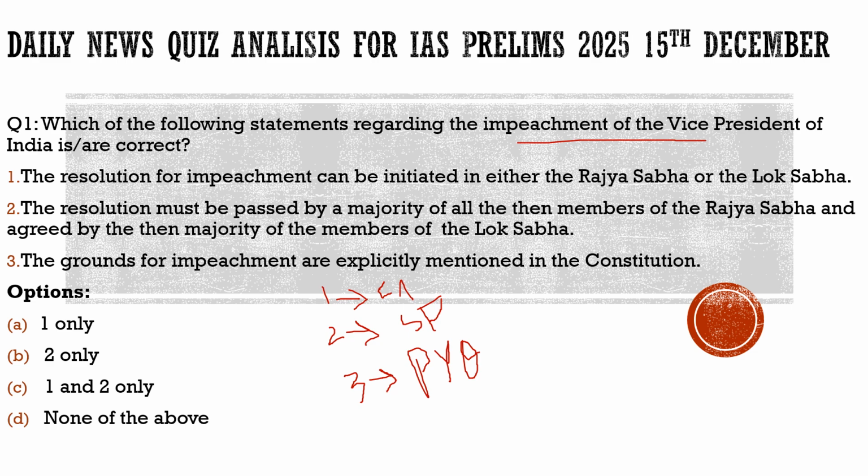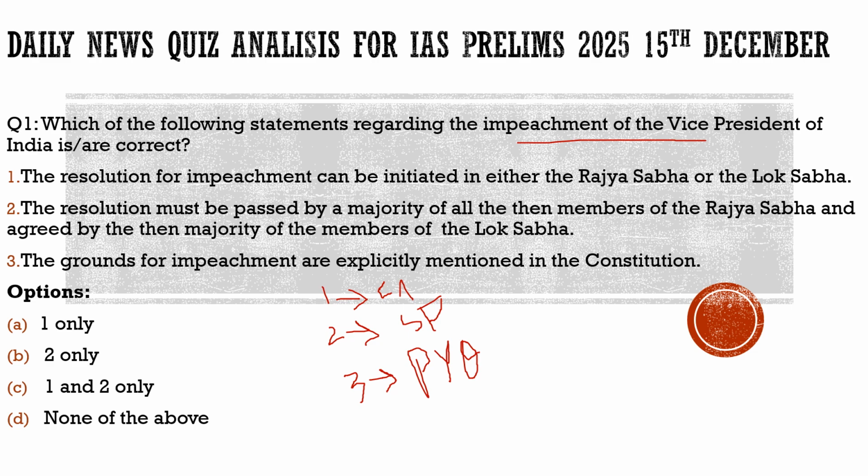Why is it in discussion? Because there are allegations against the chairman of Rajya Sabha from the opposition party members that he is very biased towards the ruling party. They often blame him that he is the unofficial spokesperson of the ruling party, and they are not happy with him. So in the Rajya Sabha, a motion has been moved against him, in which the opposition party members have moved a motion against him for his impeachment. So with respect to this, we need to know a few things about the Vice President of India, about his appointment, how he can be removed. We need to know these important articles which are very much relevant with respect to the Vice President of India.